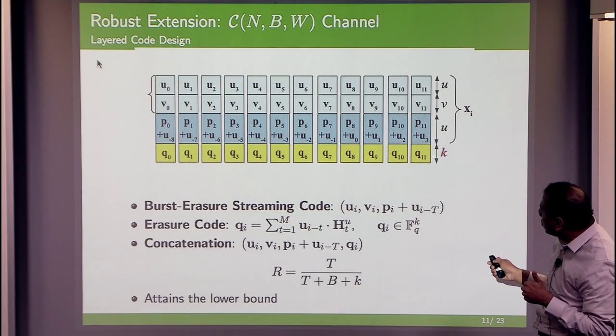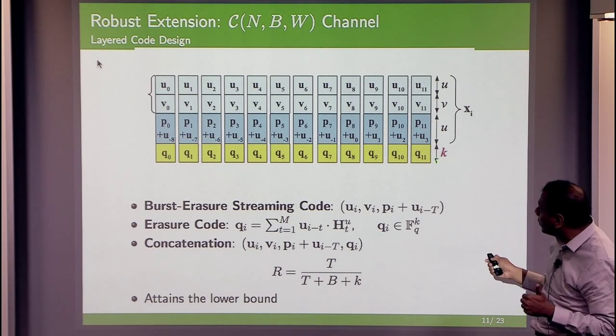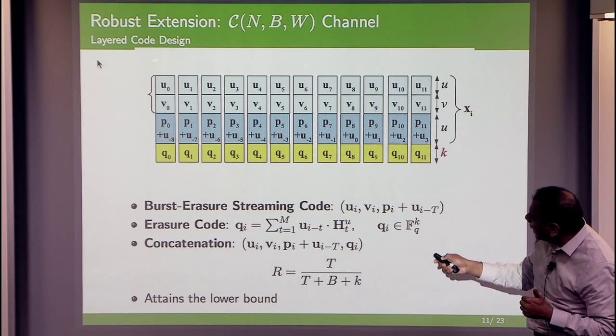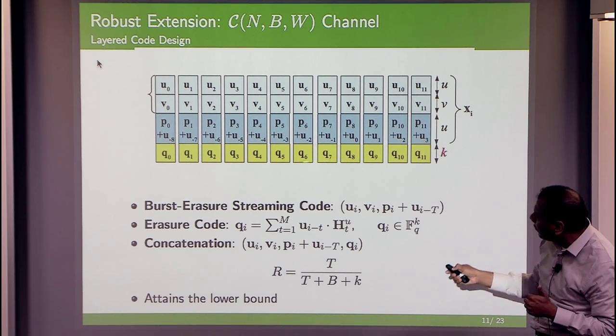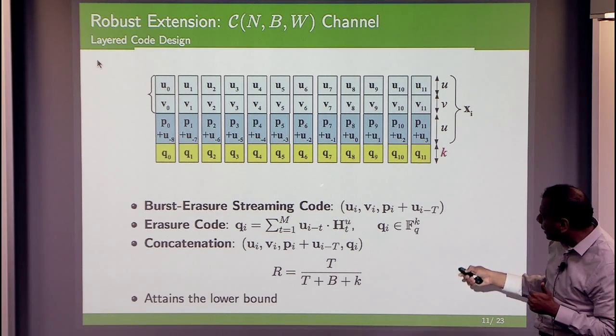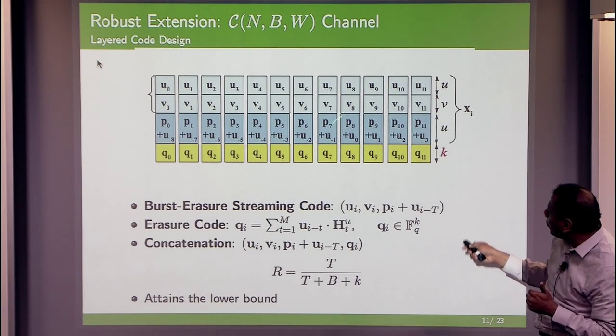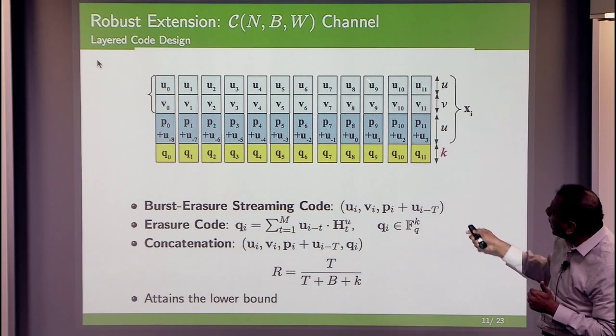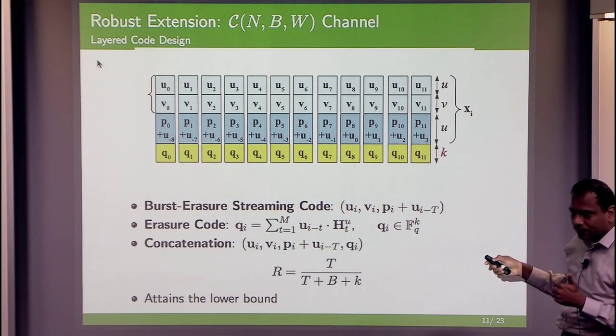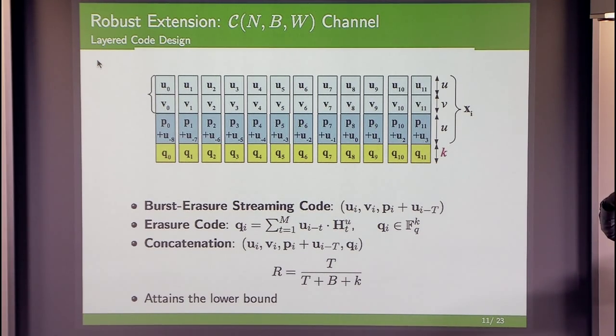And what turned out to be the right thing to do, at least as far as the lower bound was concerned, was to apply an extra erasure code to the u symbols, which is this last layer of packets, obtained by applying an erasure code to the u symbols as shown here and appending it to the previous burst erasure code. So we start with the burst erasure code, and then when we have to correct isolated erasures as well, depending on the value of n, we have an extra layer of parity checks as shown here. And by suitably selecting the value of k, we will be able to, in fact, achieve the lower bound that was stated in the theorem.